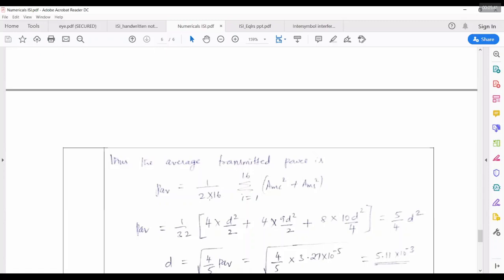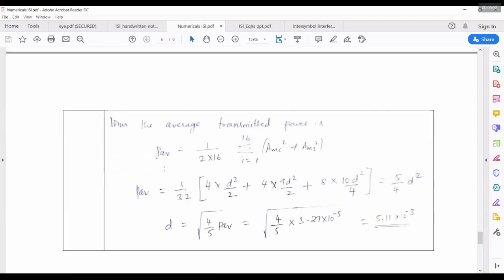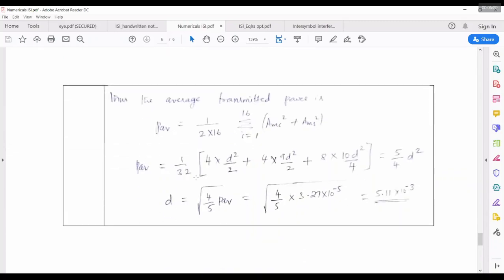The squares when you take, it has become 1 by 2. So A_m square, then just like V_RMS square, voltages of V_RMS, both sine and cosine, i equal to 1 to 16. That's why it has 16. Probability of occurrence of each symbol is 1/16. P average is 1 by 32.